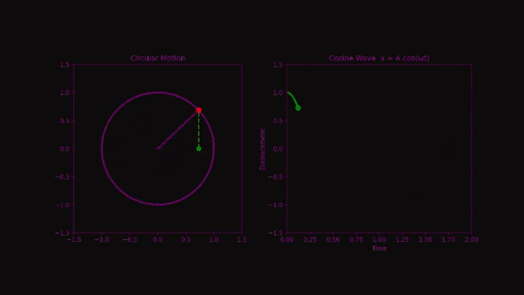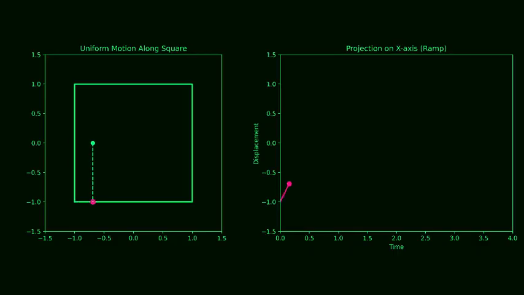Now there was a student who asked a very interesting question. What if instead of circular motion we take another shape? Say we take a square. So here instead of getting a sine wave, we will get a ramp. This won't be in the category of SHM. What will happen if the velocity of the circular motion is not constant?